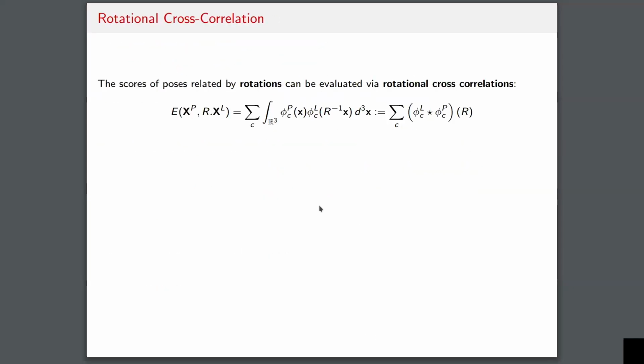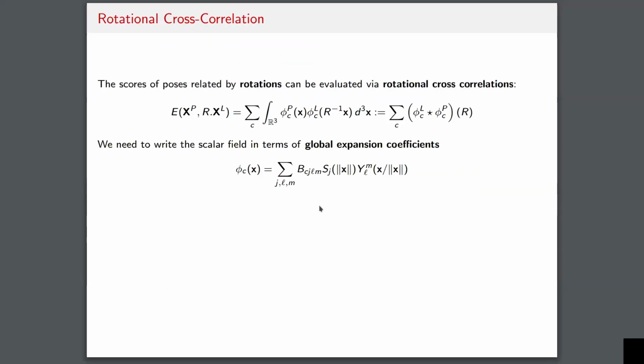To do the rotational cross correlation, we need to change basis into a set of spherical basis functions centered at a common origin. So, a common choice of origin might be the center of mass of the ligand, and that's what we typically employ in these experiments. So we're going to take the existing ligand scalar field, and we're going to just rewrite them in this global set of bases. And the computational procedure for doing this just essentially amounts to, well, it's just a change of basis, right?